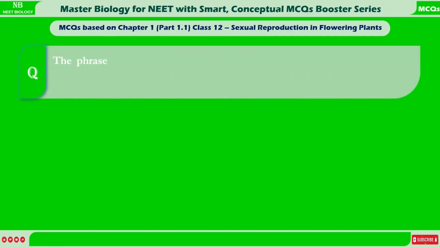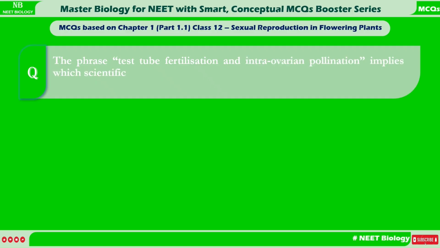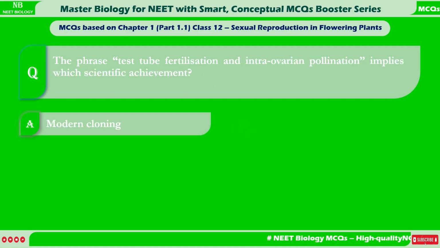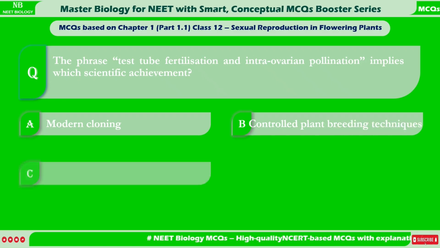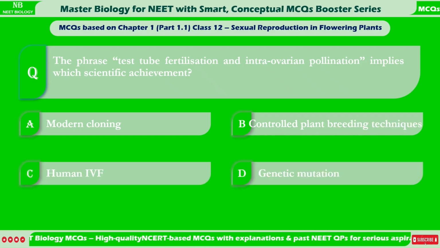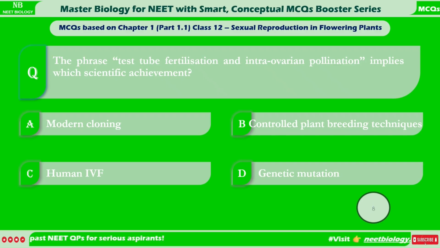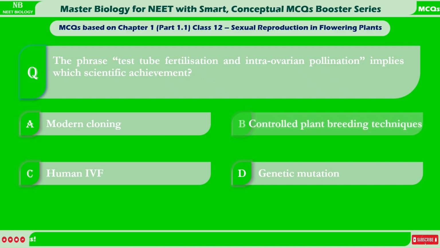The phrase, test tube fertilization and intra-ovarian pollination, implies which scientific achievement? A. Modern cloning. B. Controlled plant breeding techniques. C. Human IVF. D. Genetic mutation. Correct answer is B. Controlled plant breeding techniques.